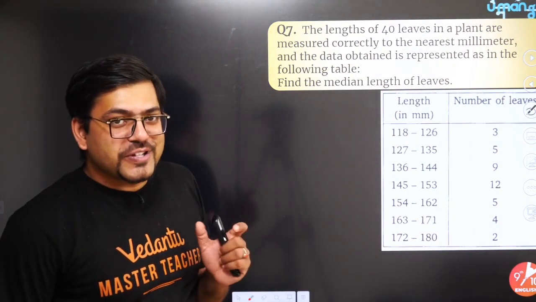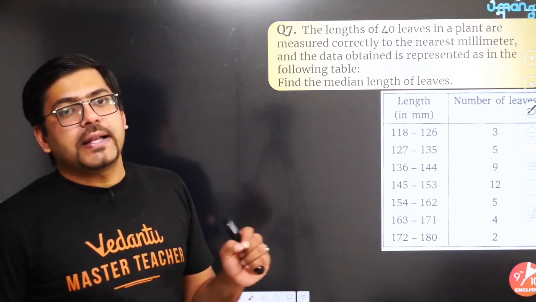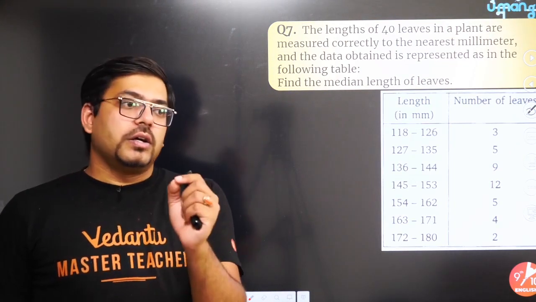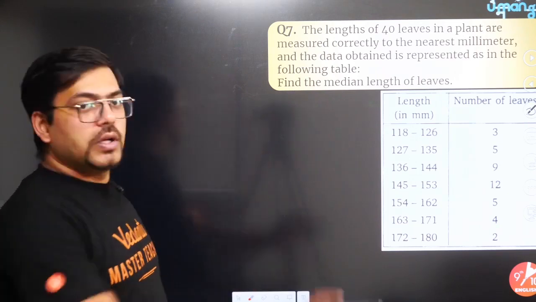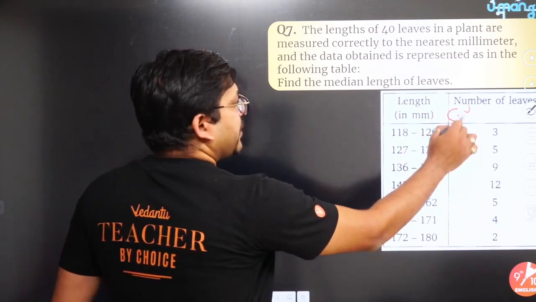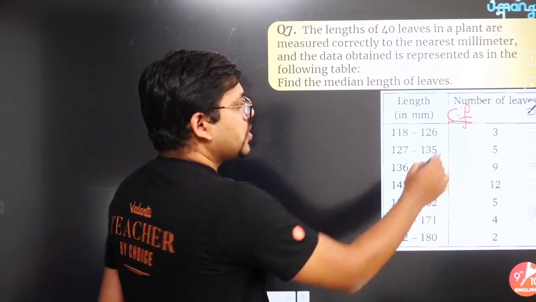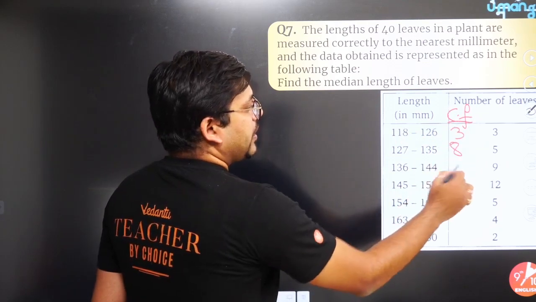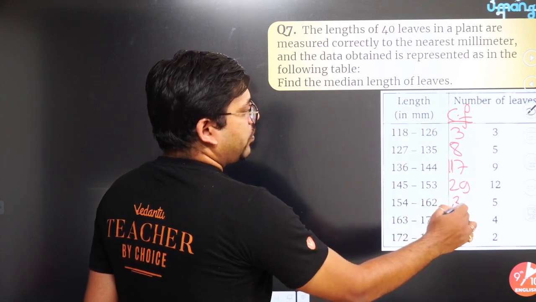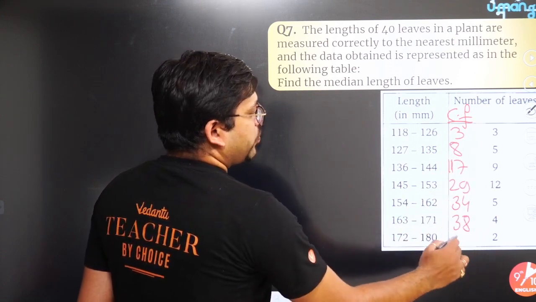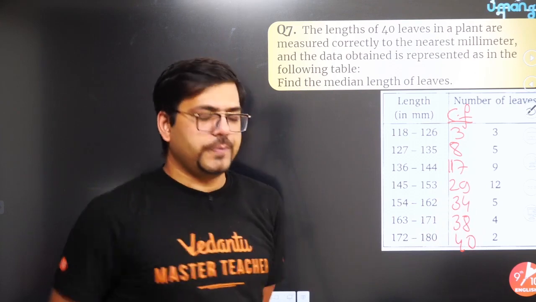I won't repeat this question. You have to solve it. But here I'll only tell you how to find the median class in case it is not given. So again, you have to find first of all CF, cumulative frequency. So that is 3 plus 5, 8, 8 plus 9, 17, 17 plus 12, 29, 29 plus 5, 34, 34 plus 4, 38, and 2, 40.